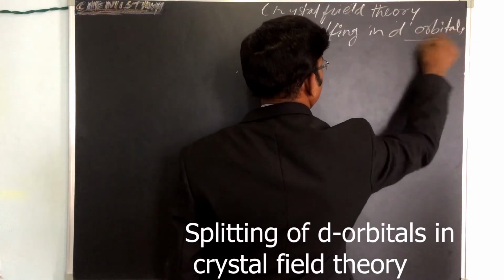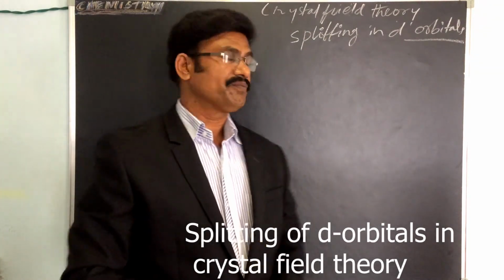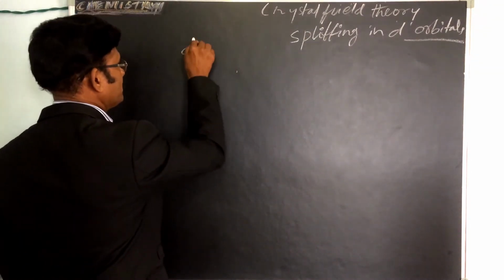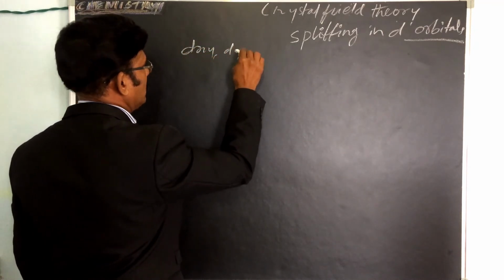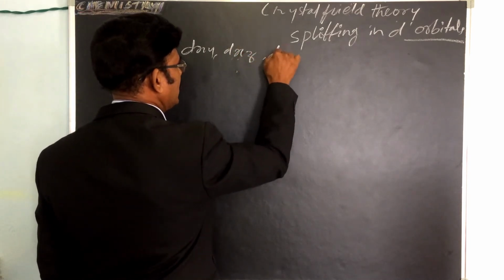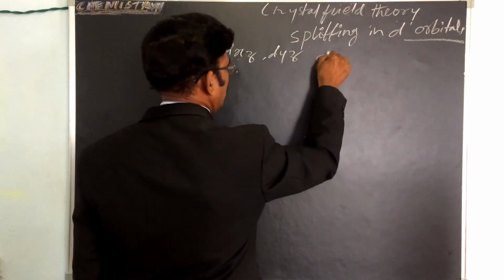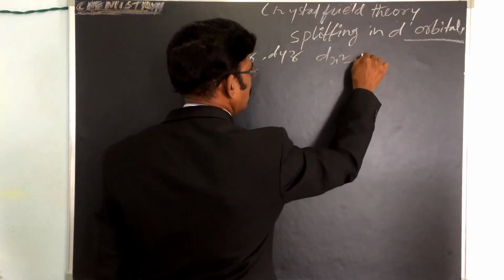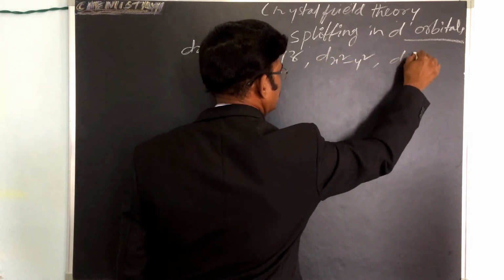We know that the d orbitals contain dxy, dyz, dxz, dx square minus y square and dz square.